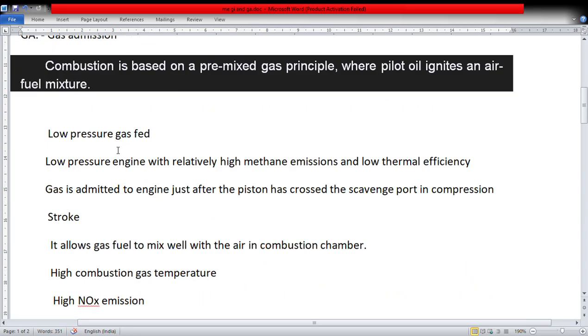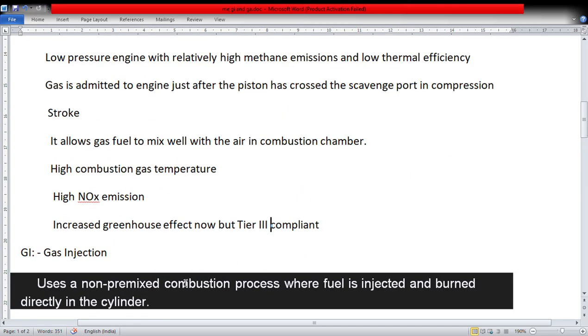So when we speak about the gas admission engine, combustion is based on the pre-mixed gas principle, where pilot oil ignites an air-fuel mixture. Low pressure gas feed, low pressure engine with relatively high methane emissions and low thermal efficiency. Gas is admitted to the engine just after the piston has crossed the scavenge ports in the compression stroke. It allows gas fuel to mix well with the air in the combustion chamber. High combustion gas temperature, high NOx emission, increased greenhouse effect but tier 3 compliant.